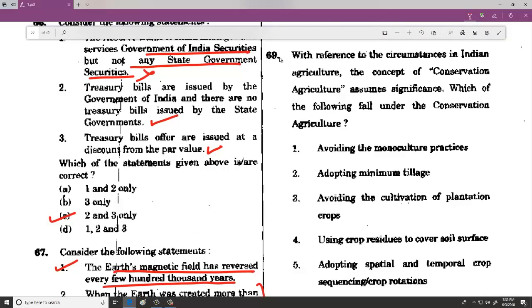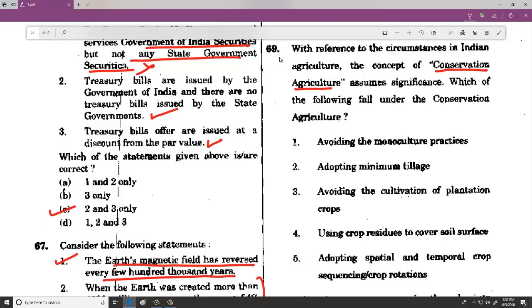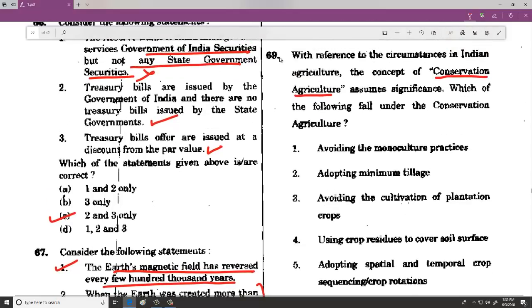69. So this is a bit interesting. When we talk about conservation agriculture, here I am just trying to tell you, see guys, the main important point here is normal cultivation and conservation agriculture. There are some articles of FAO. We went through that and what we observed in those articles were, the main ambition is to avoid monoculture practices because that would lead to depletion of the soil. So avoiding monoculture is correct. Tillage, whenever it occurs, soil erosion usually takes place. So minimum tillage should be adopted. Again, this statement is also correct.